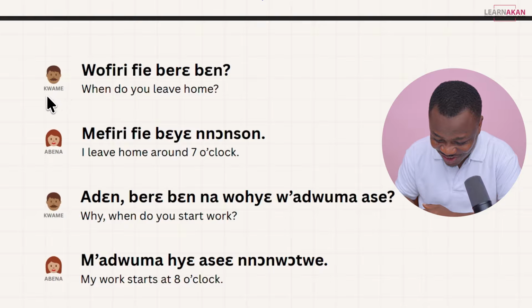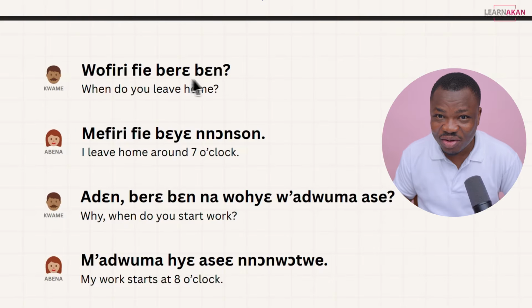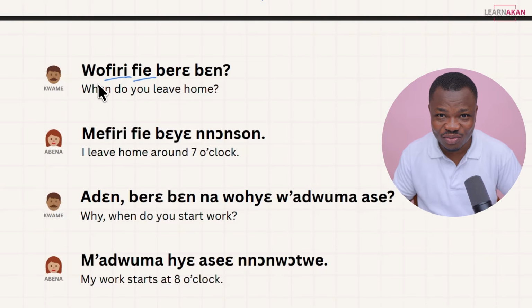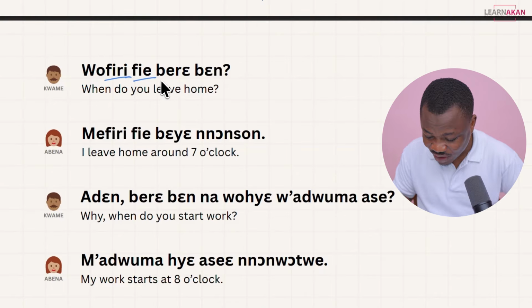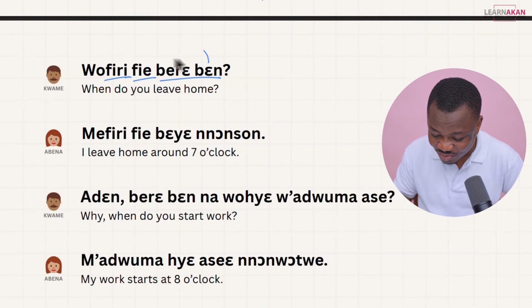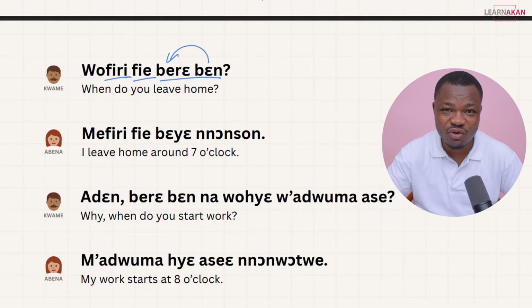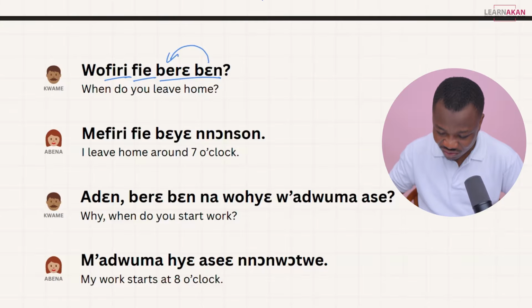So to that, Kwame asks, Ufri fie breben. Ufri fie breben. We said free means to leave, right? And we have fie as the home or the house. So ufri fie, you leave home. Breben, we said breben literally means what time, right? So ufri fie breben, when do you leave home? What time do you leave home for work?